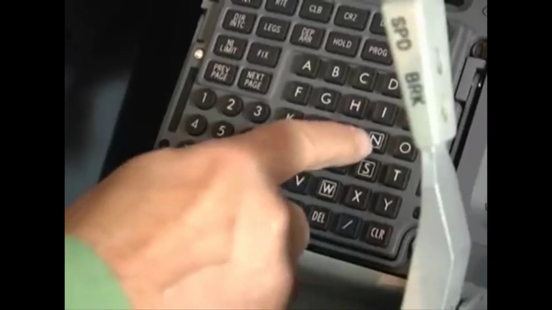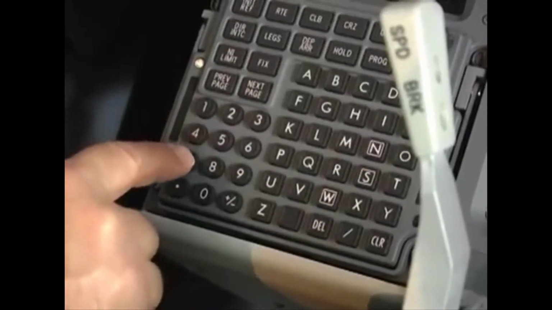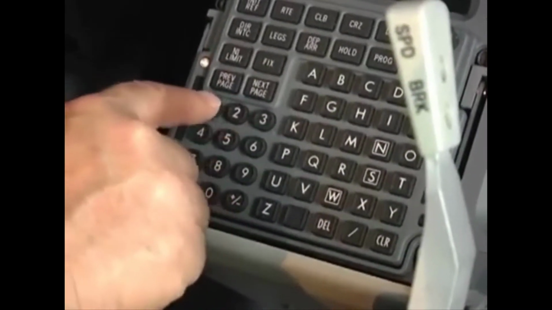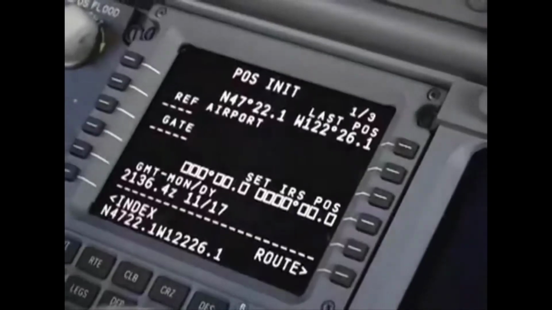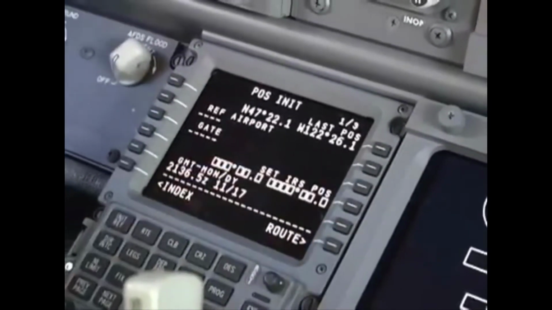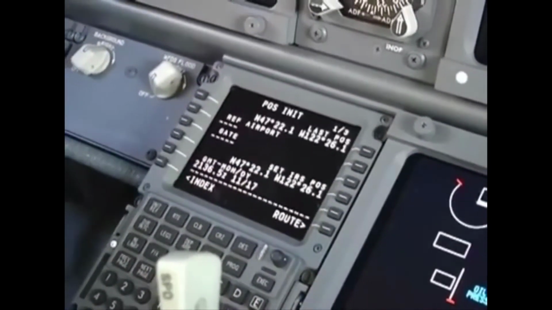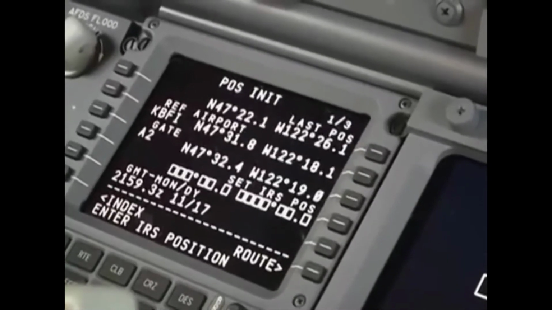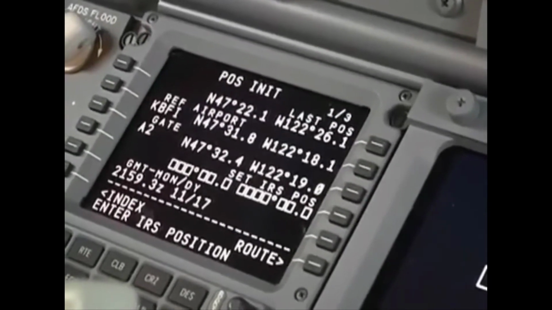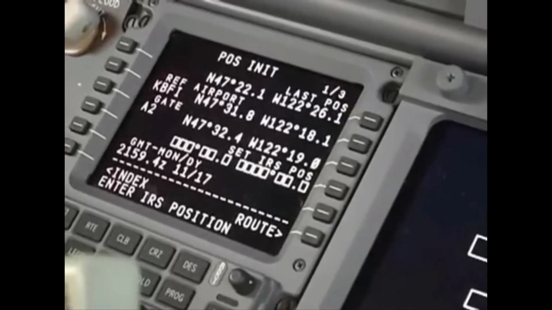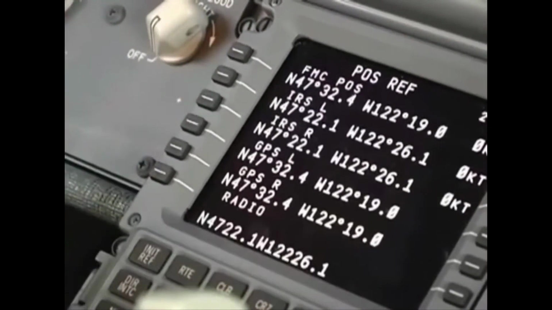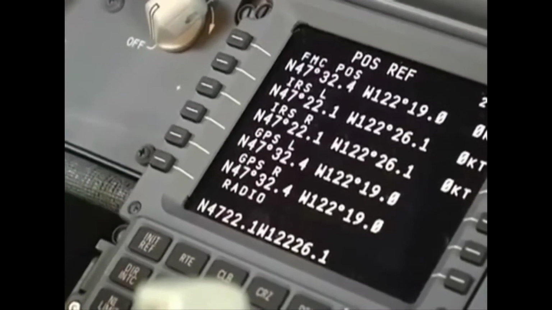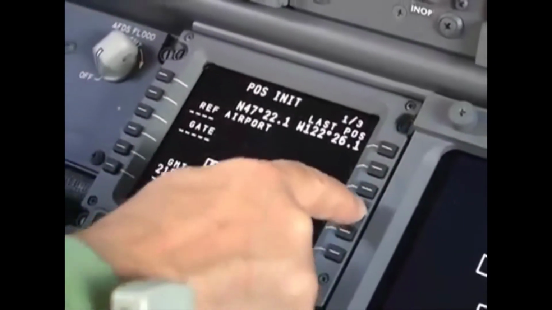There are also several options to input the position. If you already know the coordinates, you can enter them directly on the CDU keyboard. Enter the latitude first, including the leading zeros and decimal point, and then select it into line 4R. Or line select any one of the following positions: last position, reference airport, gate, FMC position, ADIRU's left, or ADIRU's right. Select the position into the CDU scratch pad and then select it into line 4R.